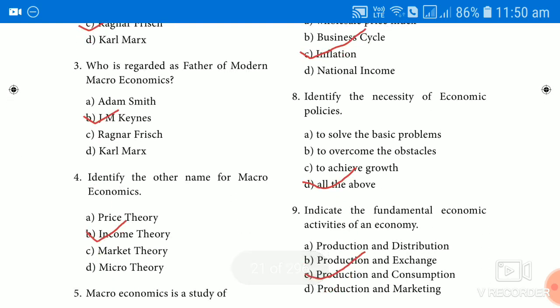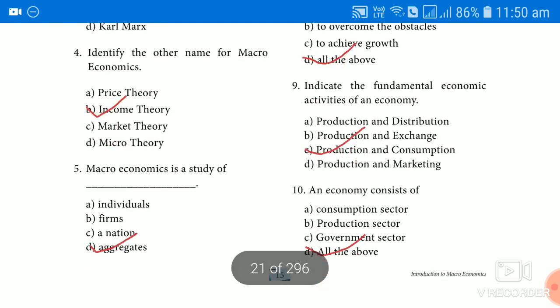Eighth one, identify the necessity of economic policies. So to solve the basic problem and to overcome the obstacles to achieve growth. All these three things together are the reason for the economic policies of any country. It highlighted all three things: to solve the problems, overcome the obstacles, and achieve economic growth. So all of the above.